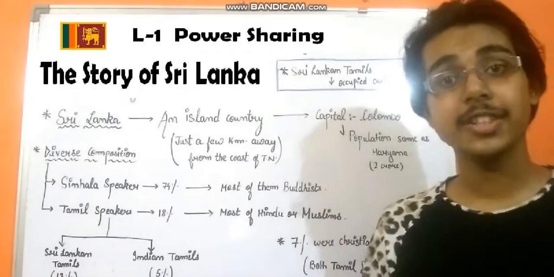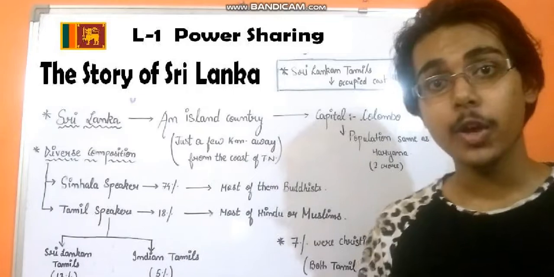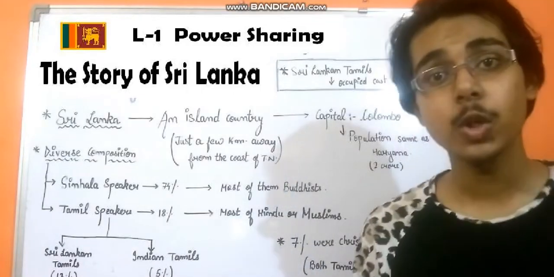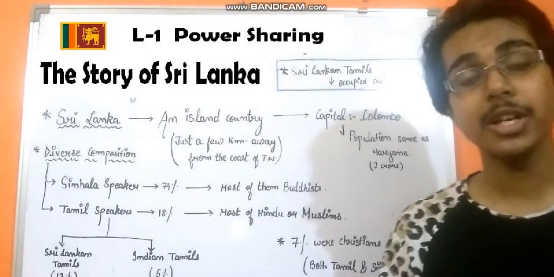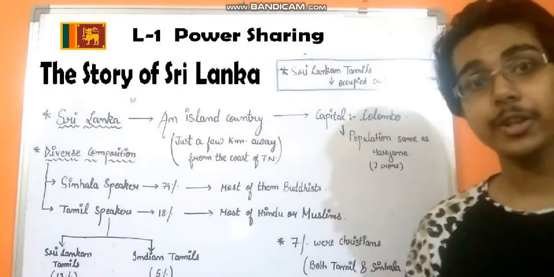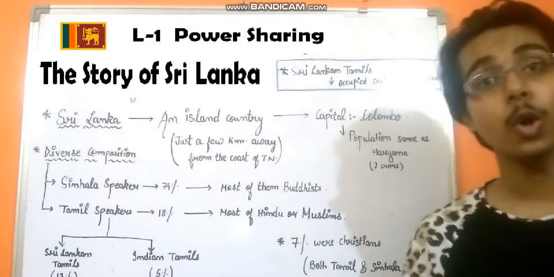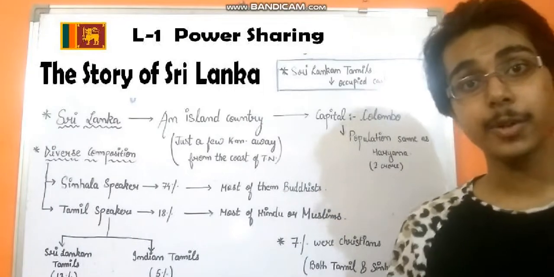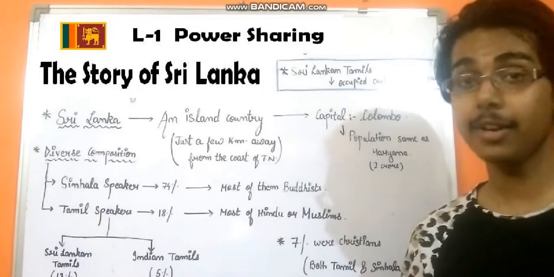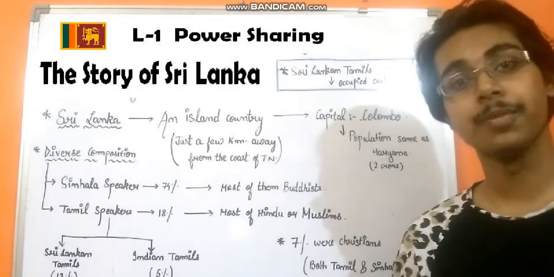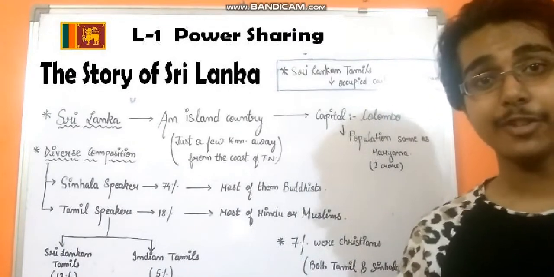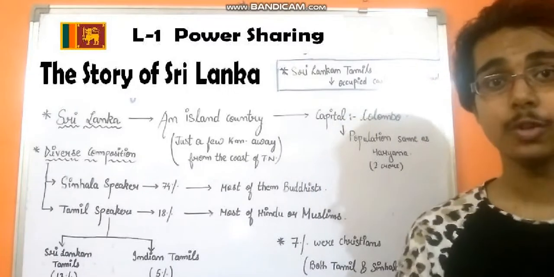Let's have a look at the Sri Lankan story. It is somewhat similar to what we have seen in Belgium. There are different language speaking communities here as well, which give rise to conflict. So many of you may know the country of Sri Lanka. It is the place where Lord Ram actually killed Ravan. That is the same Lanka. Or you might have known about the Sri Lankan cricket team, which is quite famous. So that is how you might have known about the country.